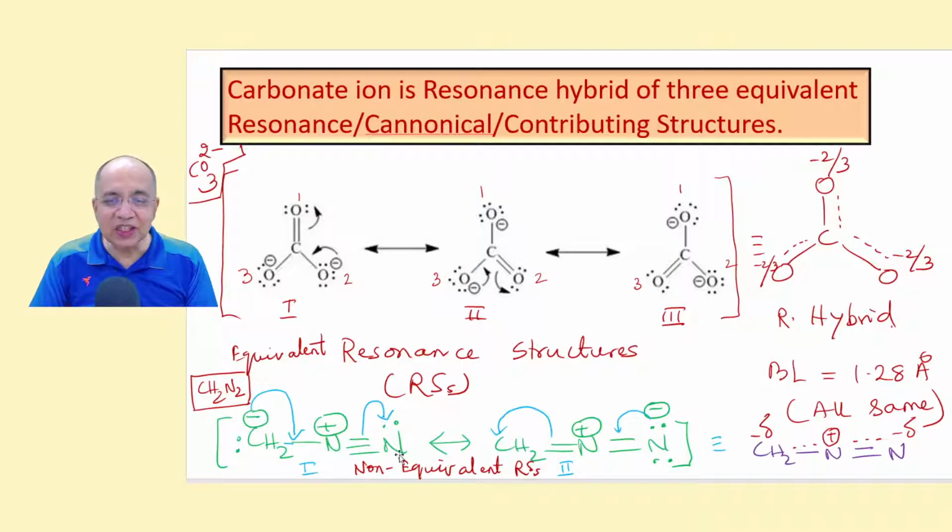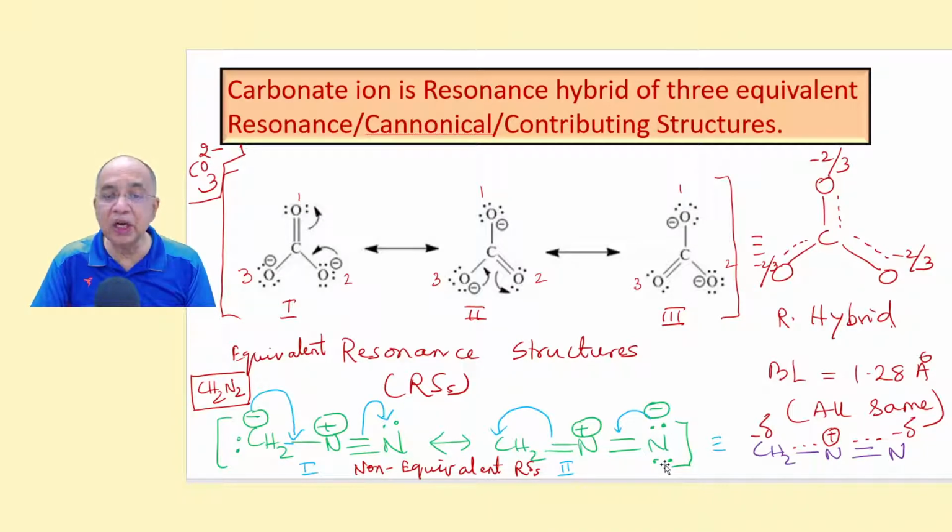So these two are non-equivalent. Unlike the carbonate ion, these two are non-equivalent because the number of double bonds, triple bonds, they are different. Here there is a triple bond, here there is no triple bond. There are two double bonds. And here the negative charge is on a carbon atom.